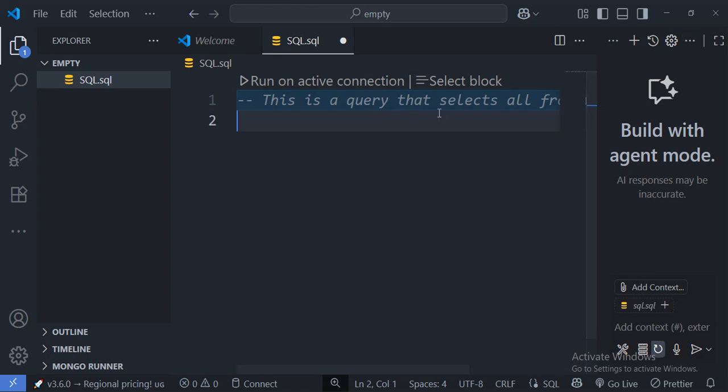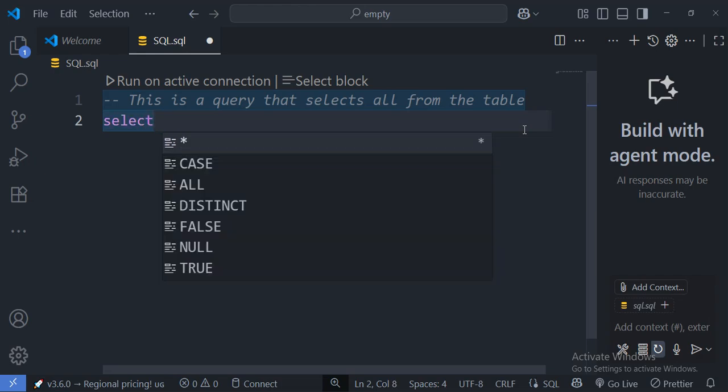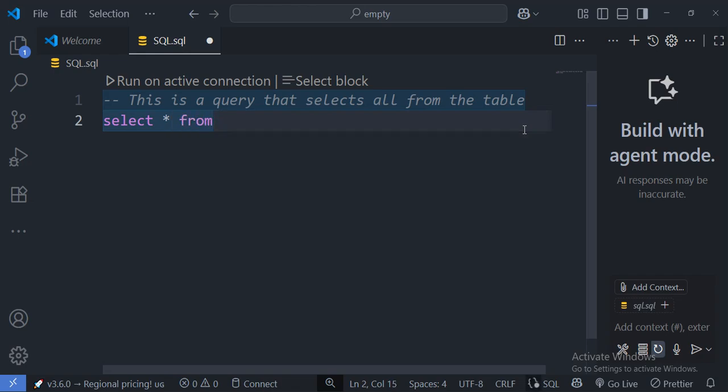Then down here we can write our query. For example, select all from employees. We can even specify where department equals IT. Let me specify here department, like that. So this is a single line comment.